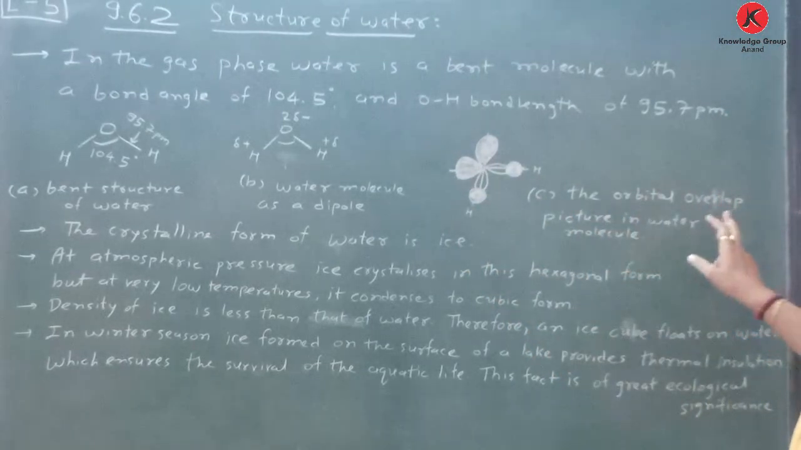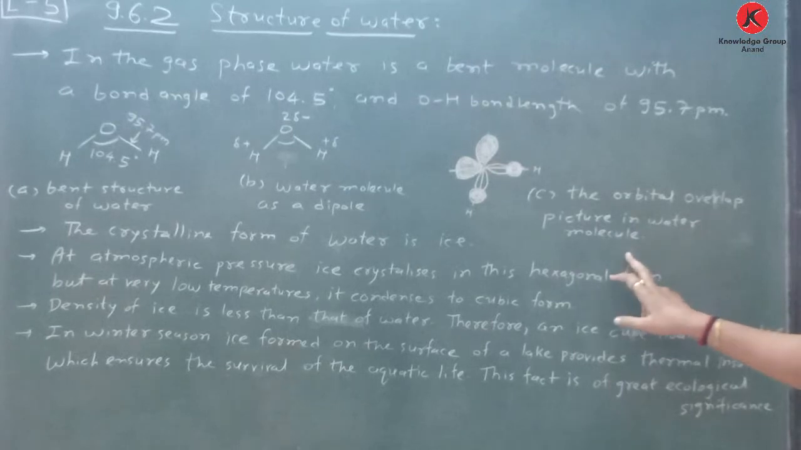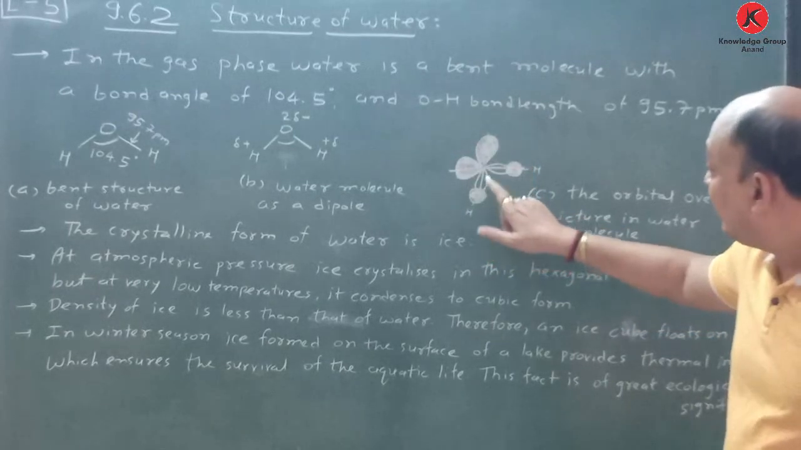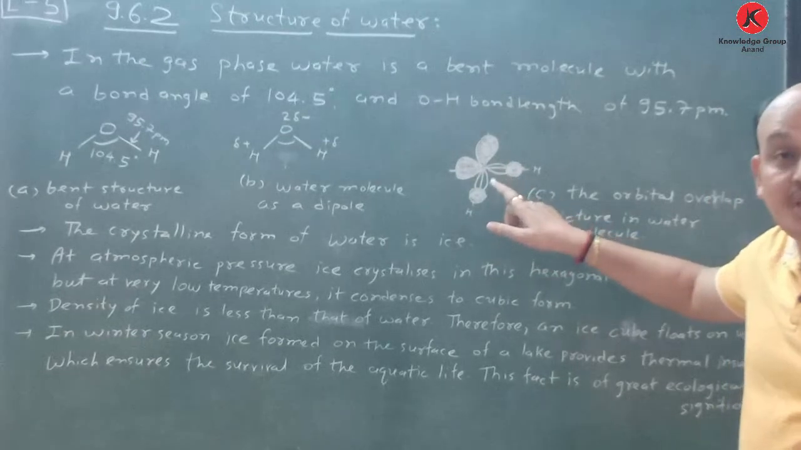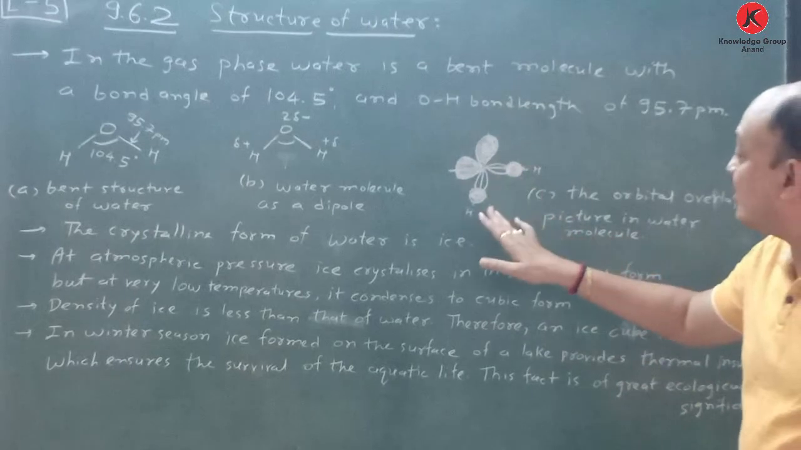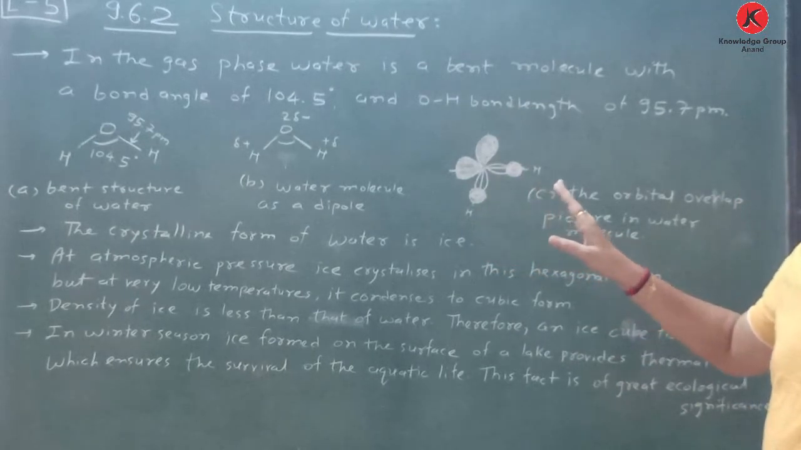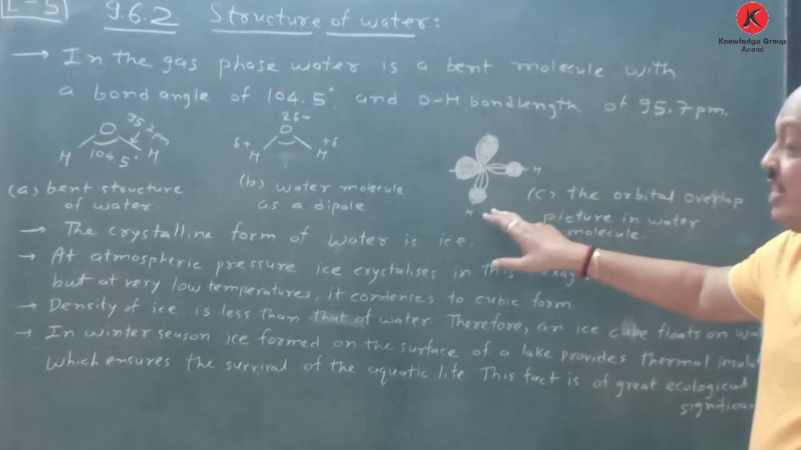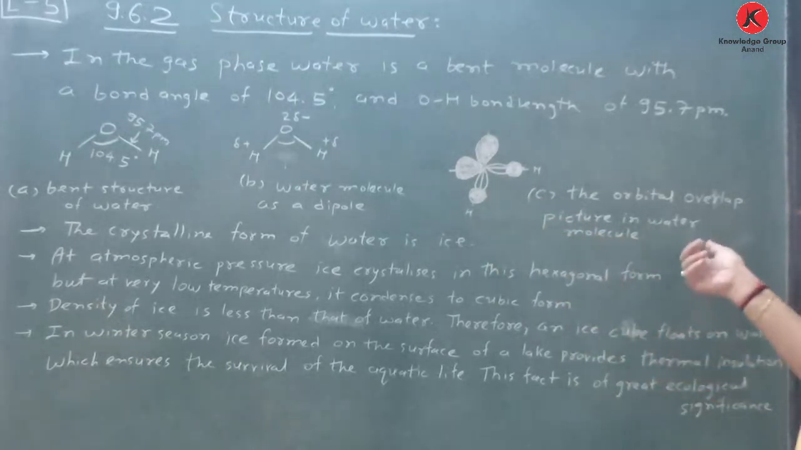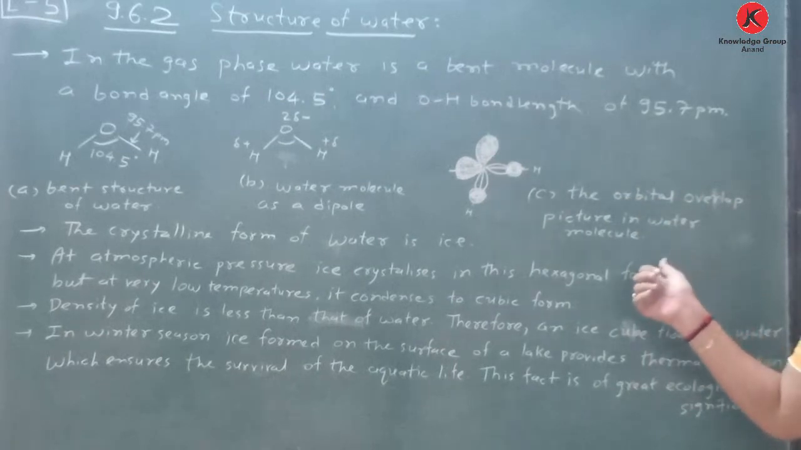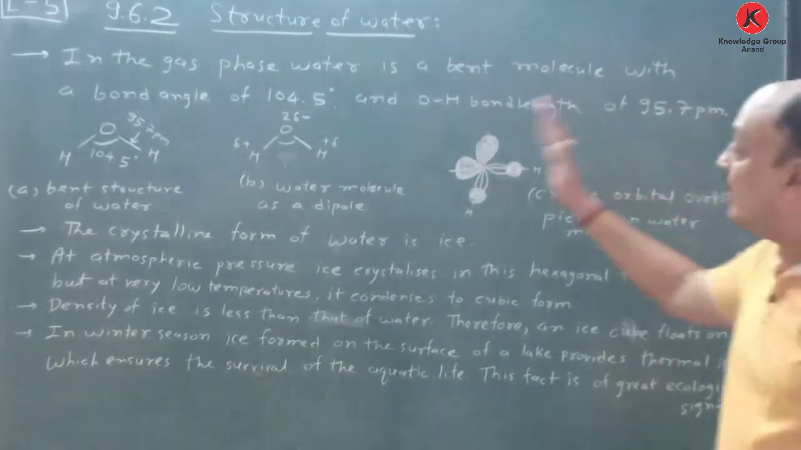So this is the orbital overlap picture in a water molecule. These are the two lone pairs of electrons, and here are the two oxygen-hydrogen bonding pairs. You have to understand this, and you will learn it later in chemical bonding also. The VSEPR principle is also explained on this basis. You have to remember this structure.